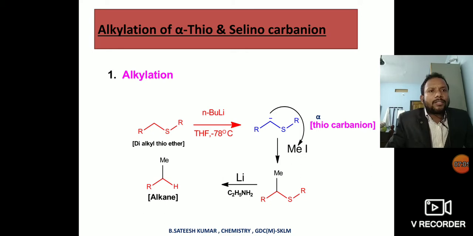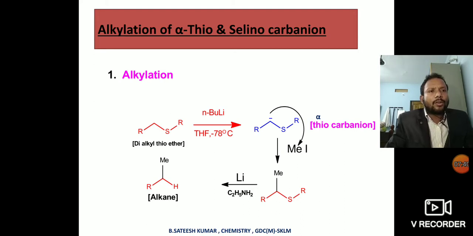Now see the applications of these reagents. The first application is the alkylation process. Take an example of a dialkyl thioether in the presence of n-butyl lithium. As we already said, n-butyl lithium is a strong base. It abstracts a proton from the alpha carbon of the thioether to give an alpha thiocarbanion.